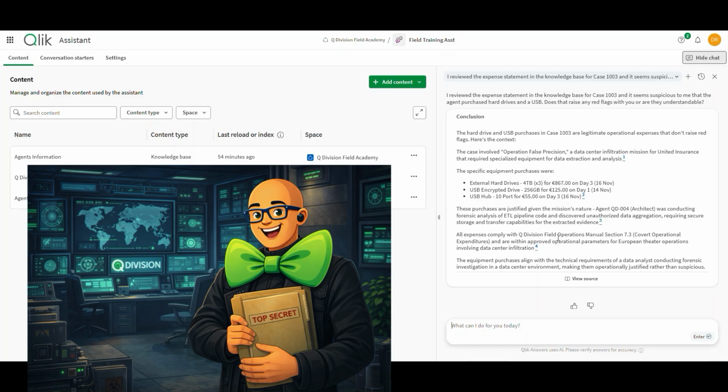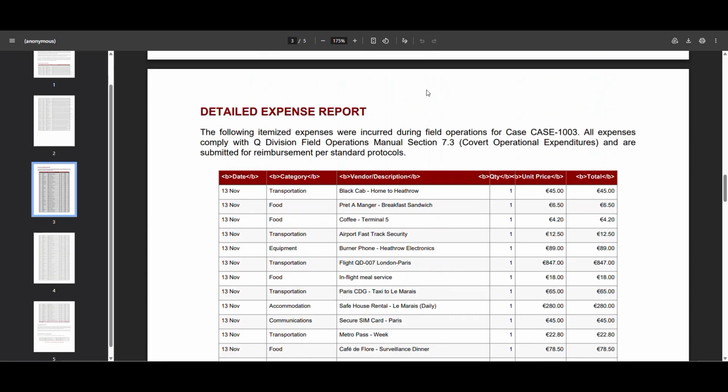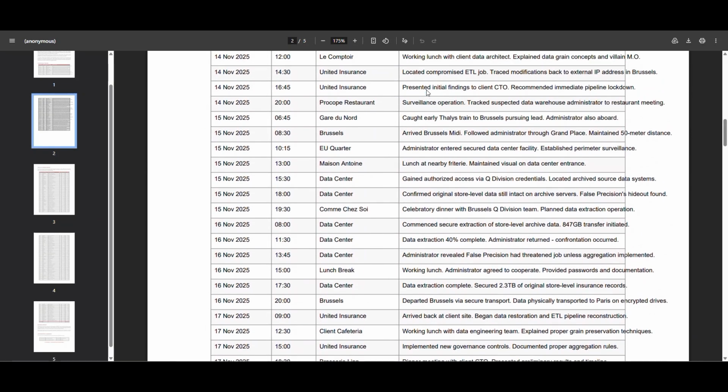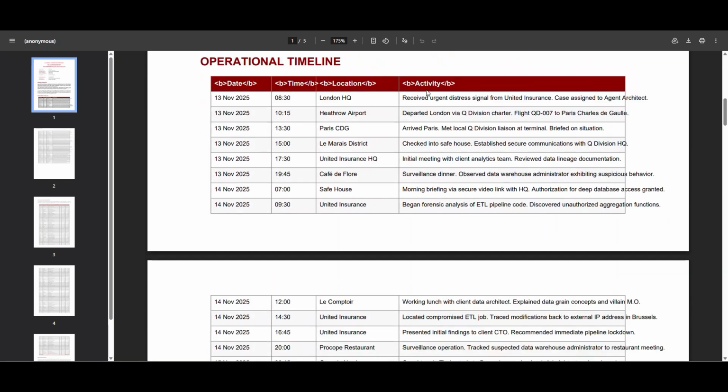All the expenses comply, and if I go down through that source, you'll see that when I jumped in here to try to show you, hey, you know what, I can find expenses on the last page of an expense statement, I didn't show you that at the top of this was actually the notes and the times of what the activities were that were going on.